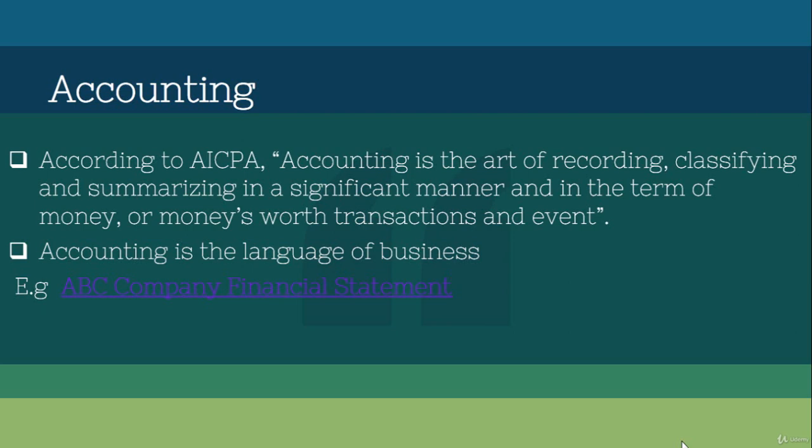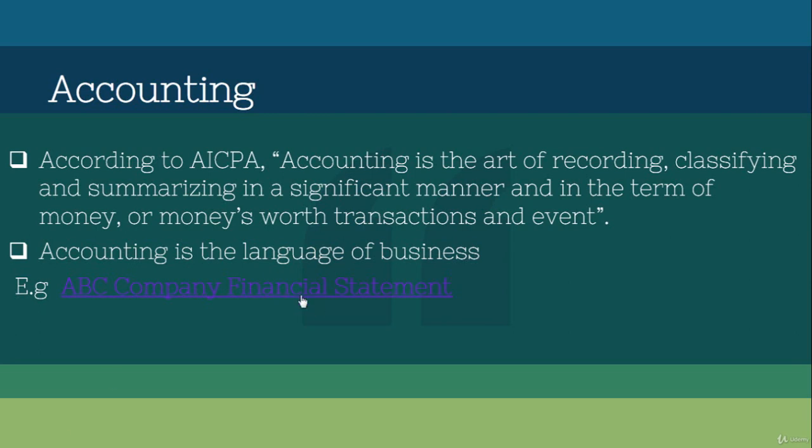For example, if you take the financial position or balance sheet, we can understand how the company invests and what the current position of the company is. As well, if you look at the financial statement or income statement, you can understand how much profit they make and how they generate it from their operational activities. So based on the financial statements, we can get meaningful information relevant to the company's activities. That's why accounting is the language of business.